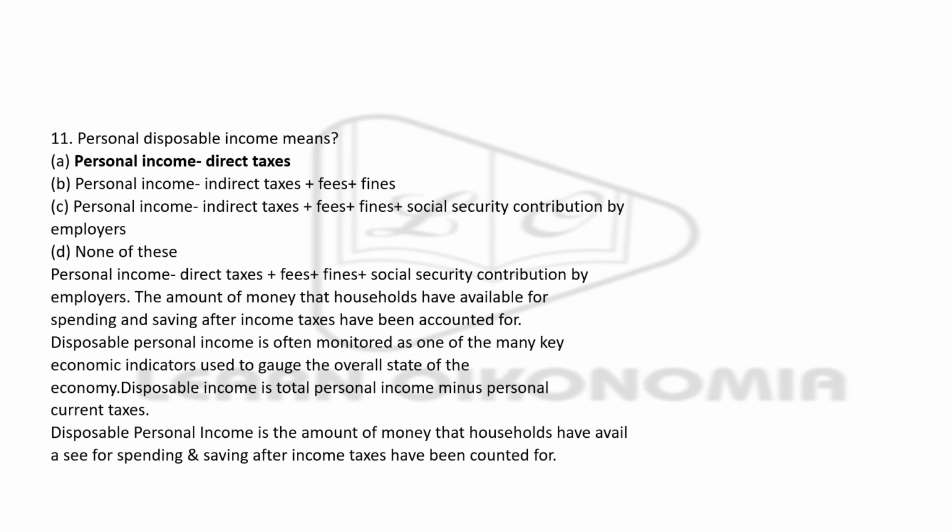Next, personal disposable income means what? Personal income minus taxes, personal income minus indirect taxes plus fees plus fine, personal income minus indirect tax plus fees plus fine plus social security contribution by employers, and none of these. Here the right answer is option A, personal income minus taxes. So, personal disposable income is something which you are free to spend upon your likes. So, this is the total personal income minus total current taxes.